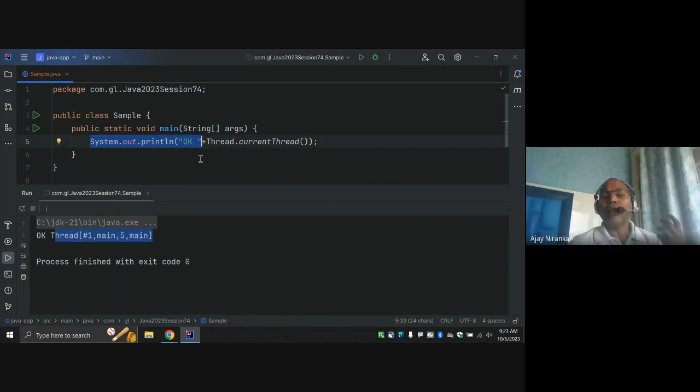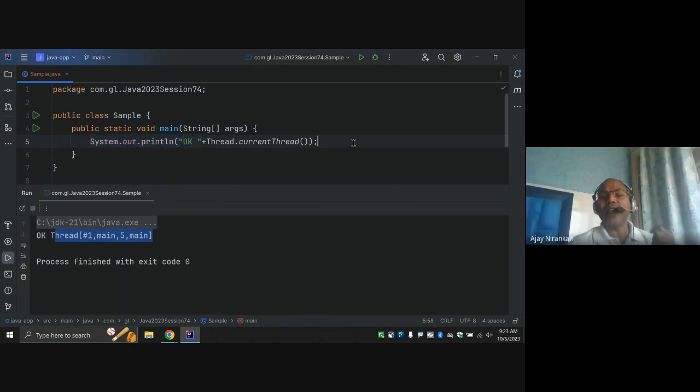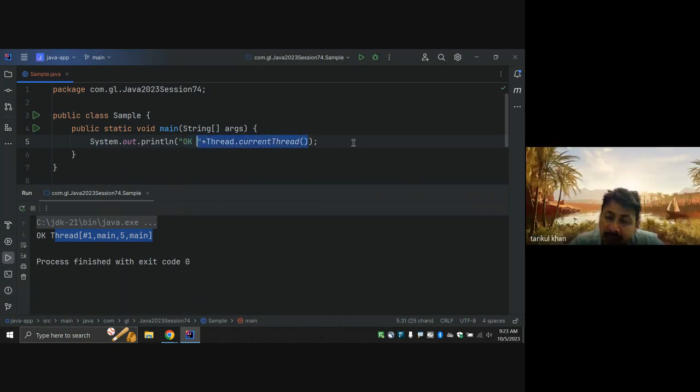The thread is responsible for that. Thread is not a method and not a code. Thread is responsible for executing your instructions, so every time we run something, a thread is working in the background.